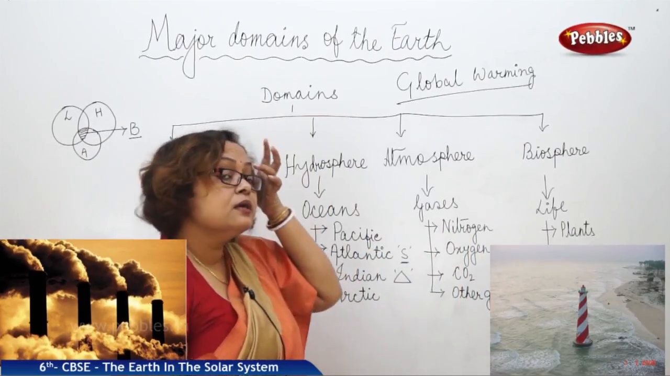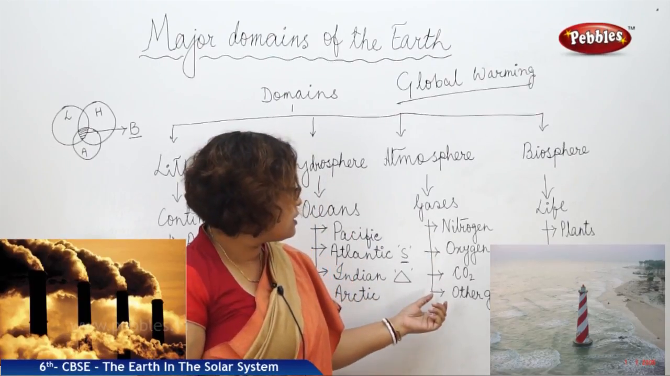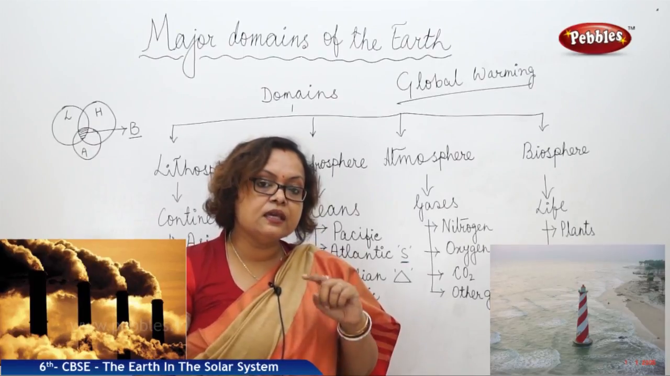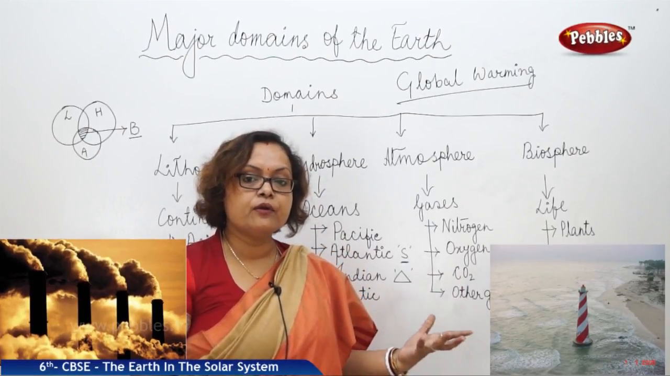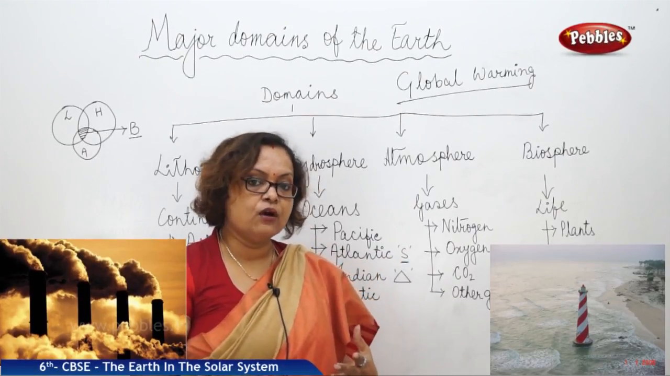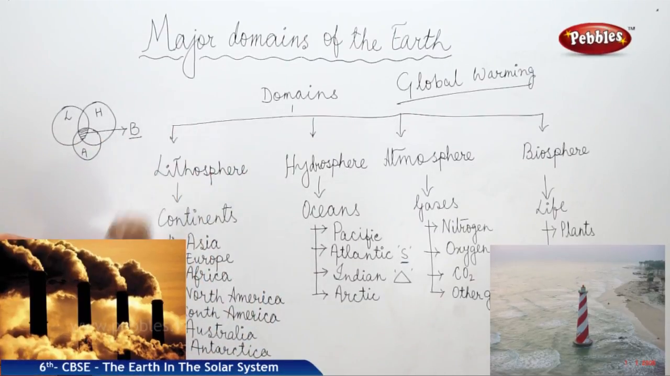Global warming is the major concern in our life. Carbon dioxide gas traps heat, and that works negatively when the number of carbon dioxide molecules in the atmosphere is higher. So we need to take care of that. That is, at a glance, the chapter, the major domains of the earth.